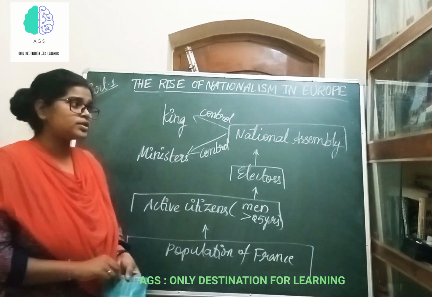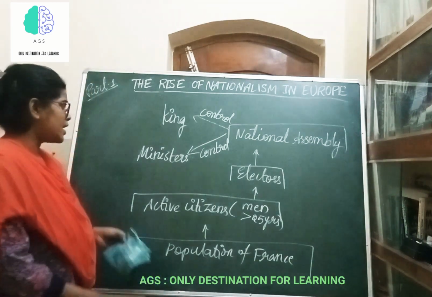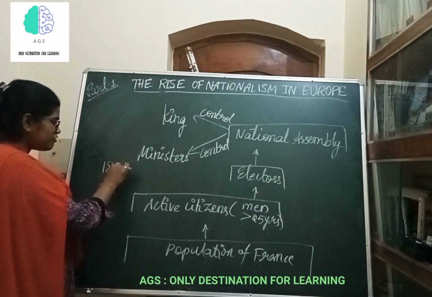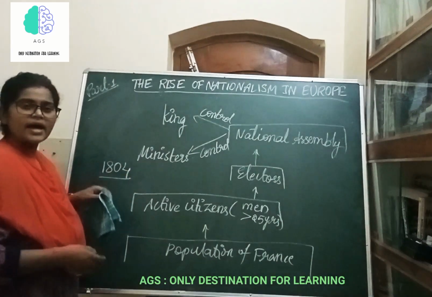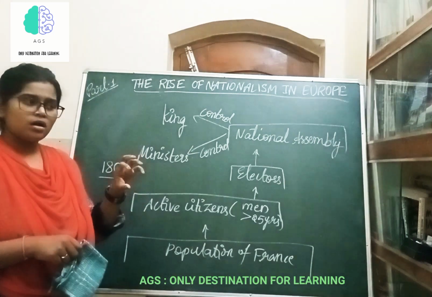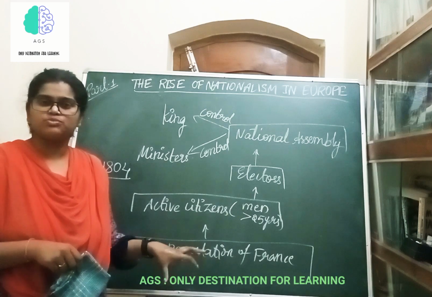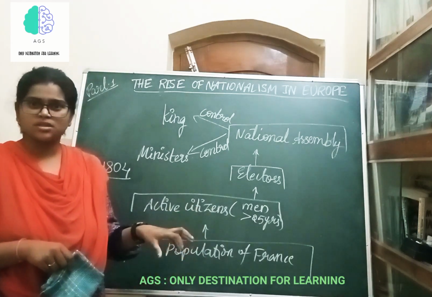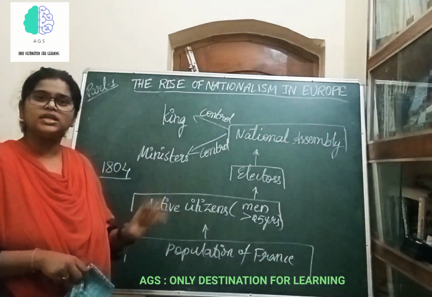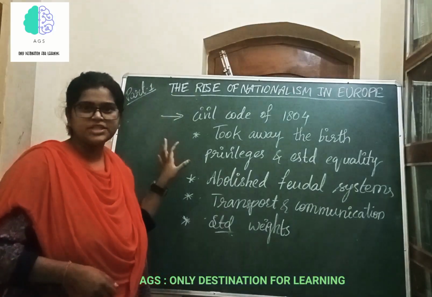And Napoleon Bonaparte, who became the monarch of France after the revolution around 1804, had a vast territory. With his vast empire, he wanted to take over control of different neighboring nations like Belgium, Switzerland, and various other countries. And in the process of that, he brought several reforms, like the Civil Code of 1804.